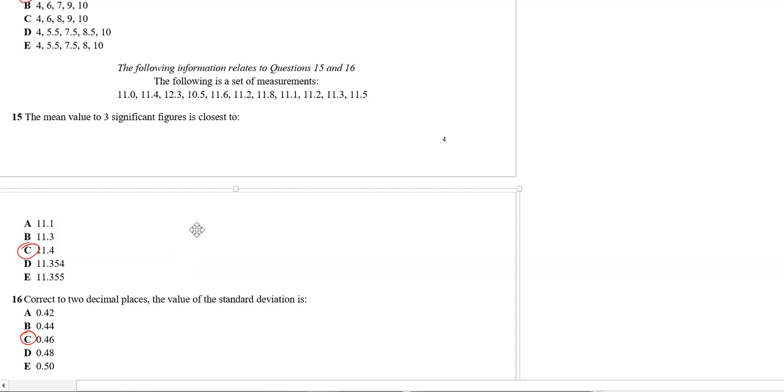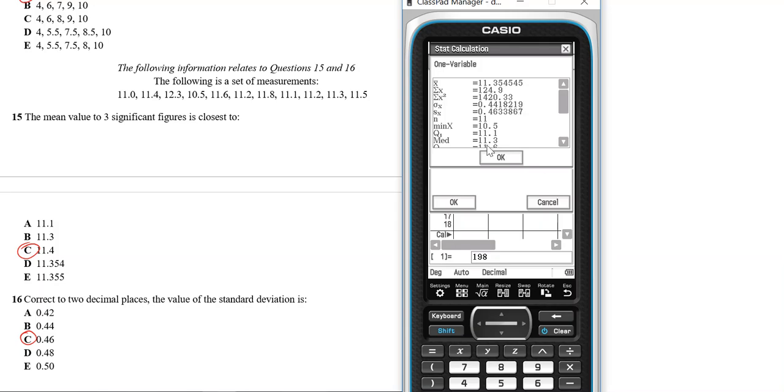Corrected to decimal places, the standard deviation is, okay, standard deviation, let's go back to it, is just Sx. I can click this, Sx is 0.46.